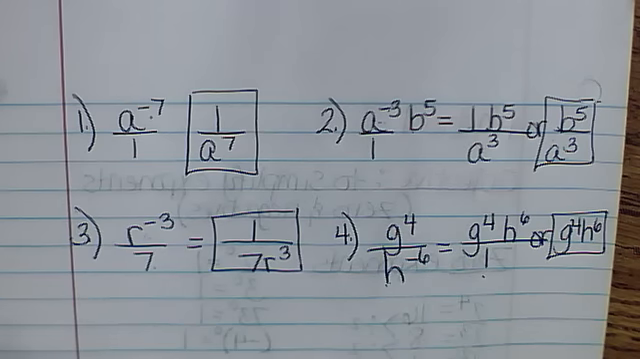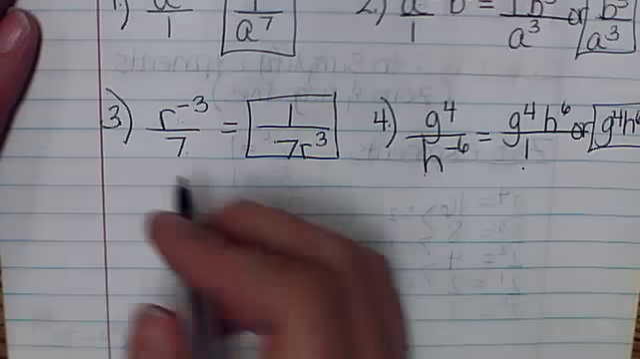With the negative exponents, wherever it is, it has to move to the opposite place. So if it's negative on top, it goes to the bottom and becomes positive. If it's on the bottom, it jumps up to the top and becomes positive. Okay? Number 5.